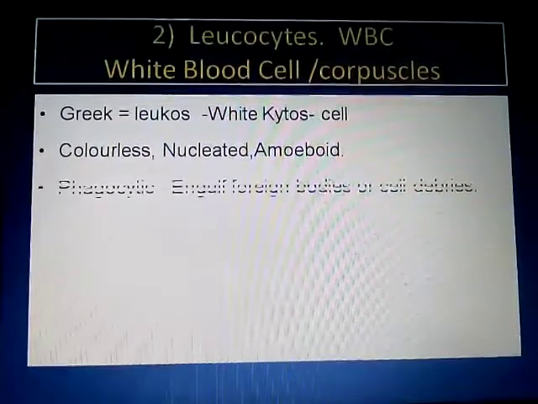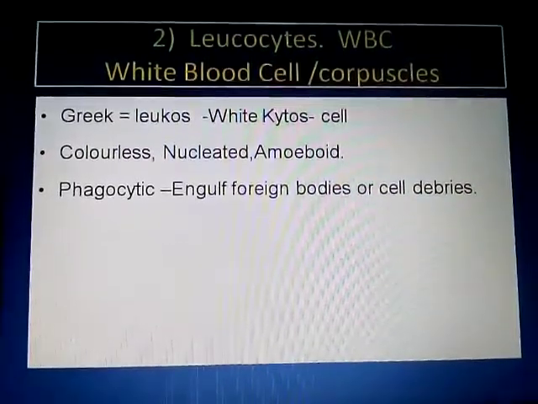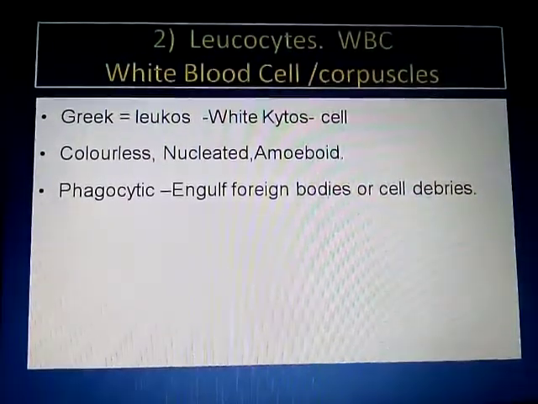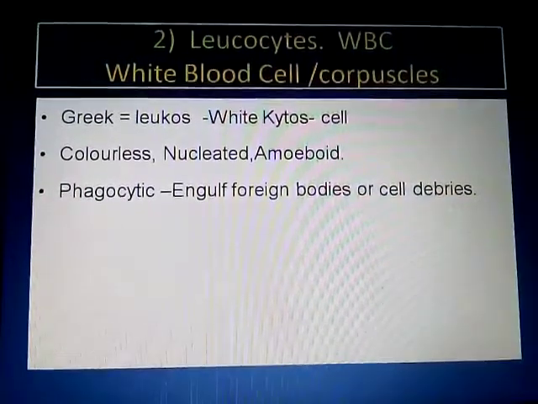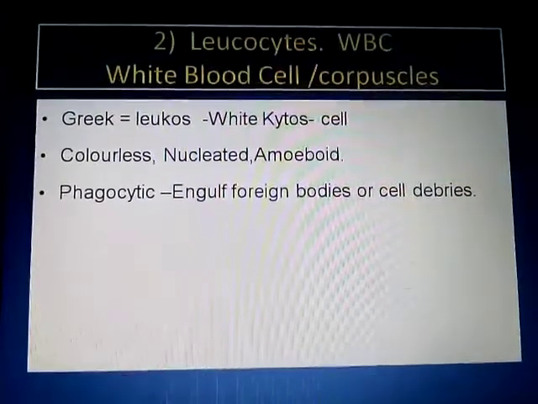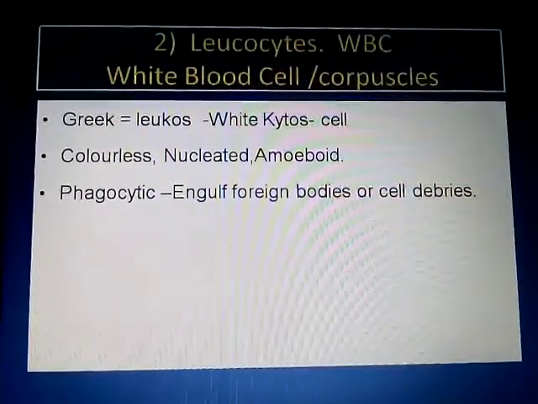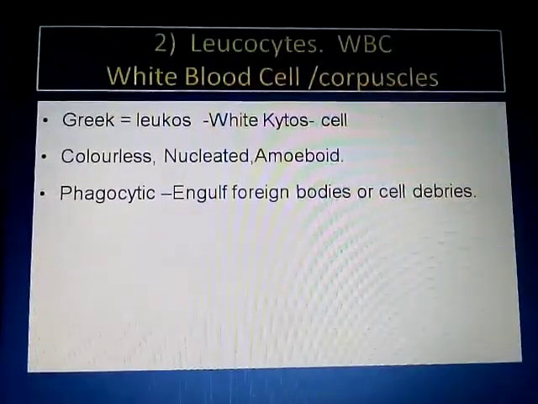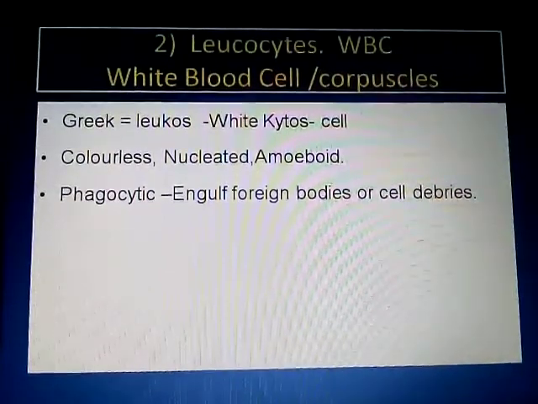The WBC are phagocytic in their nature. Then what is meant by phagocytosis? Phagocytosis is the engulfment of foreign bodies. We have discussed previously phagocytosis and pinocytosis.